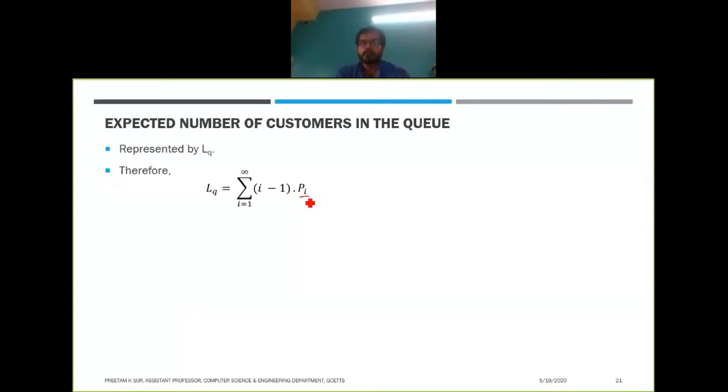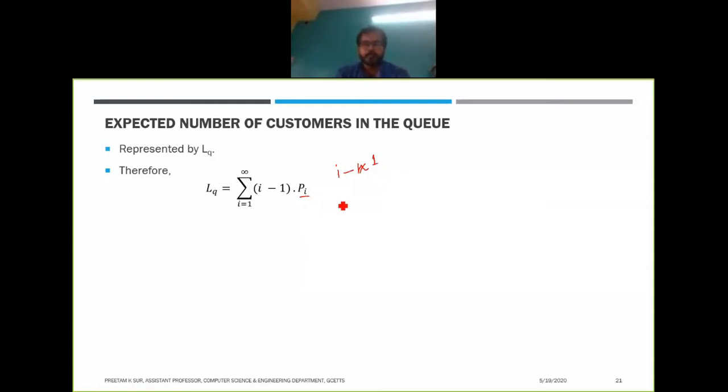Out of those i persons in the system, how many will be in the queue? If n persons are being served currently out of these i persons, then i minus n persons will be in the queue. Since we are dealing with a single server, the value of n here is equal to 1. So one person in the system is being served, and the rest are in the queue.